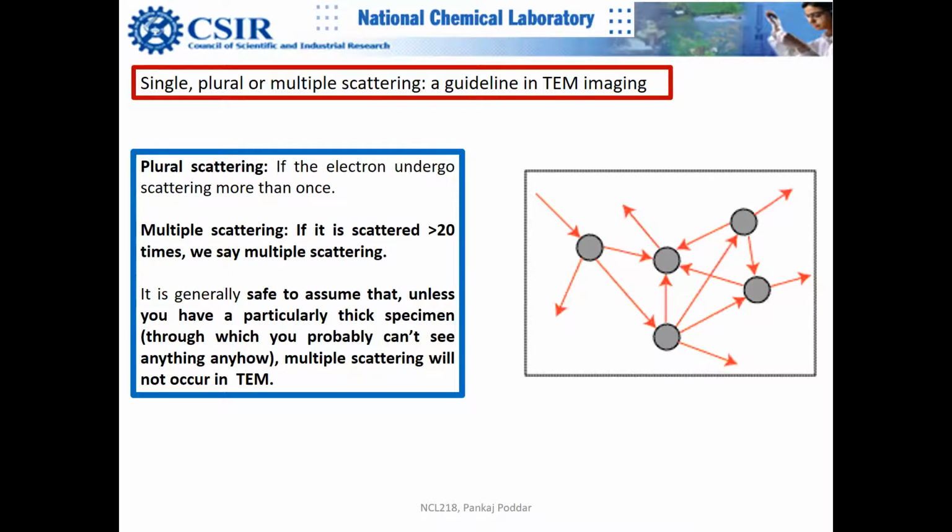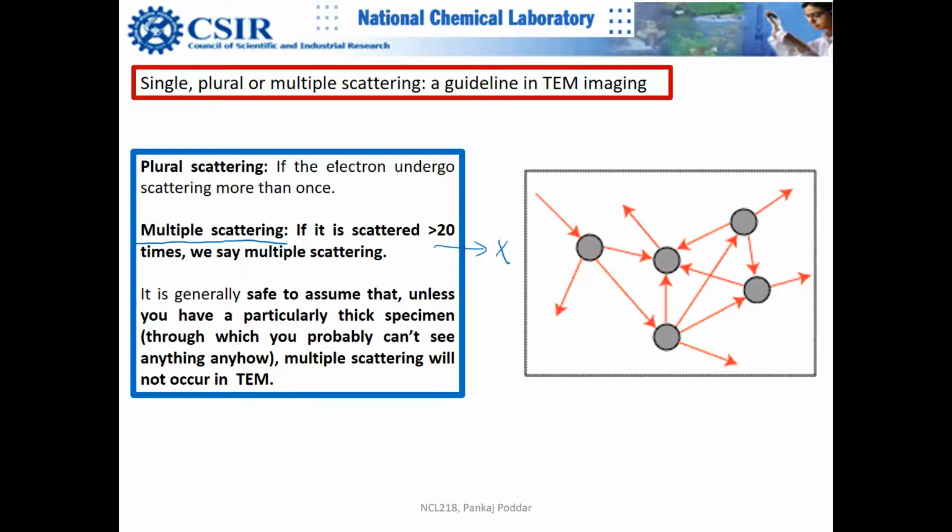So this is a very important concept when you decide the thickness of the specimen, because you would like to avoid multiple scattering. Then your interpretation of TEM images becomes complex if the sample is too thick and the electron is getting scattered more than 20 times. Actually, this is quite dangerous. So this should be avoided.